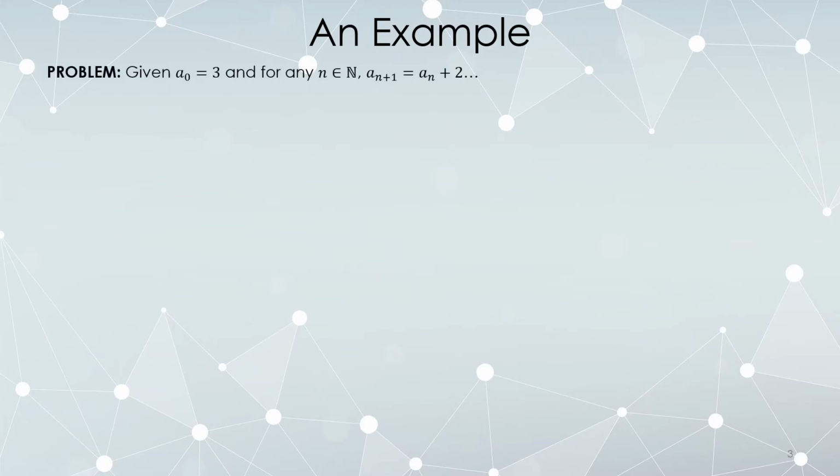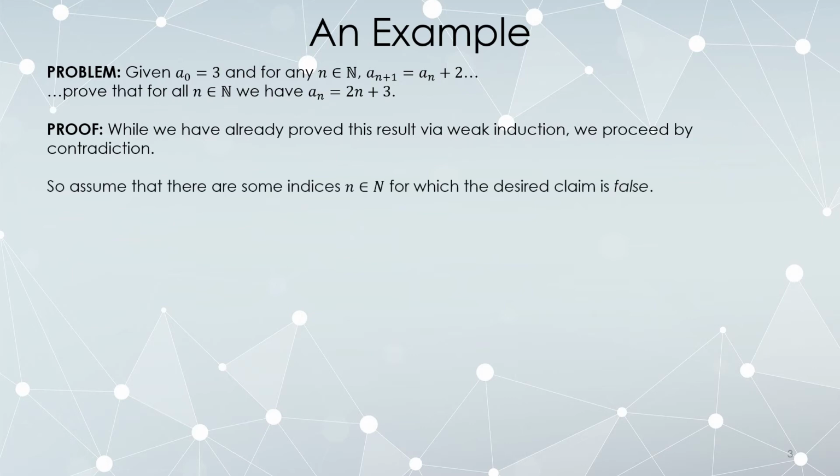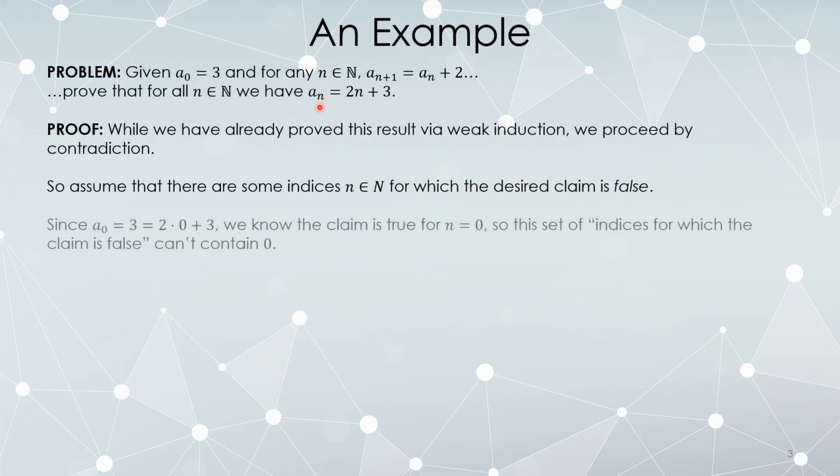Suppose I have a recursively defined sequence where a sub 0 is 3, and a sub n plus 1 is always given by a sub n plus 2. Now this should look familiar. We're going to prove that for all indices, a sub n is 2n plus 3. We proved this using weak induction, but we can do a proof using the well ordering principle by doing a proof by contradiction. So assume that there are actually indices on which the desired claim is false. We're assuming to the contrary that there are some numbers n for which this is not true.